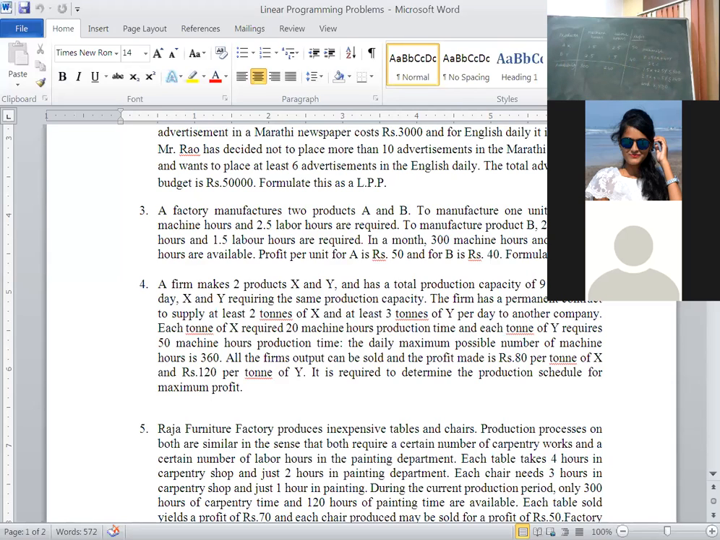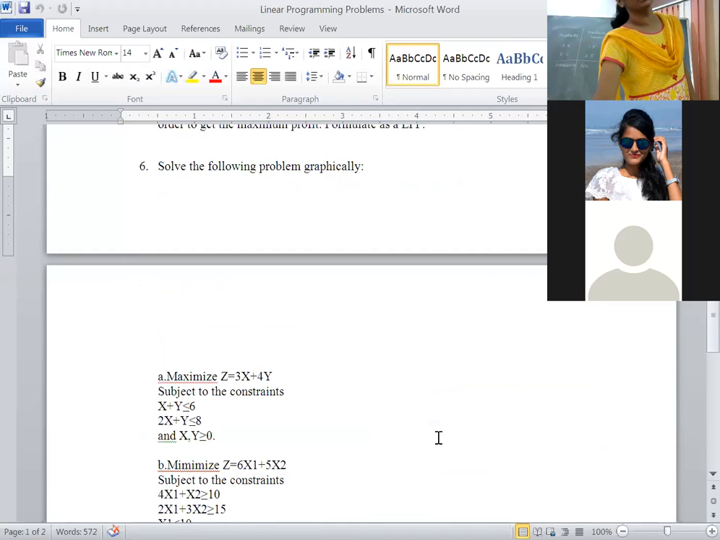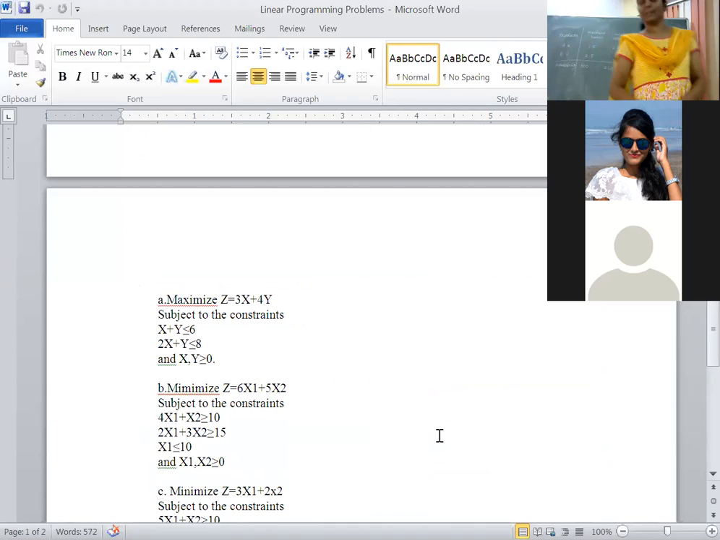Understood this? Yes, ma'am. This way we have to formulate the problems. Okay, I will send some problems. Try to solve those problems. Right now, we will see the graphical solution.